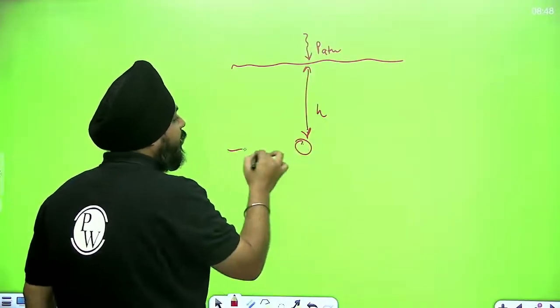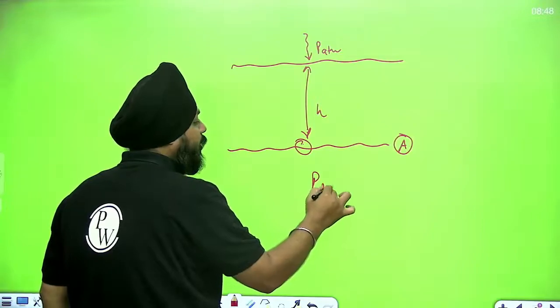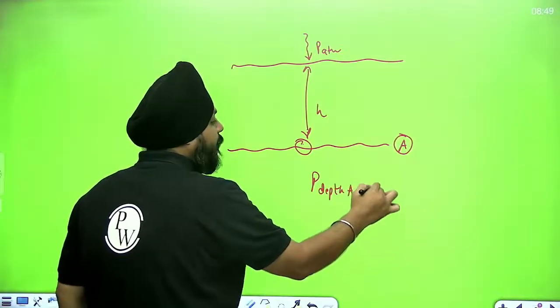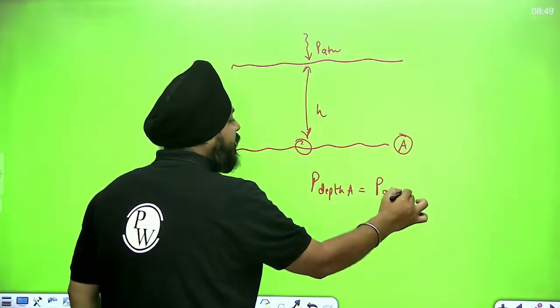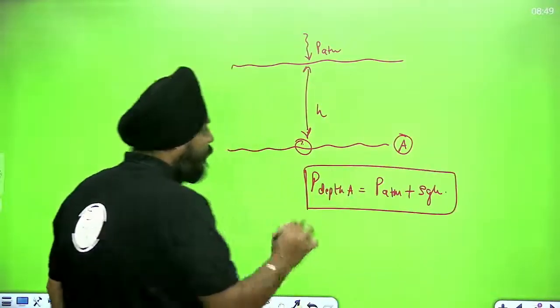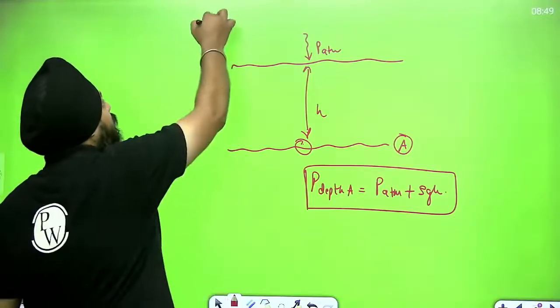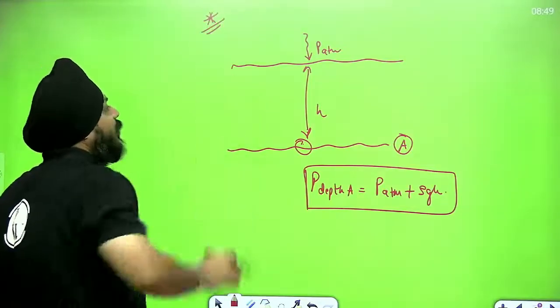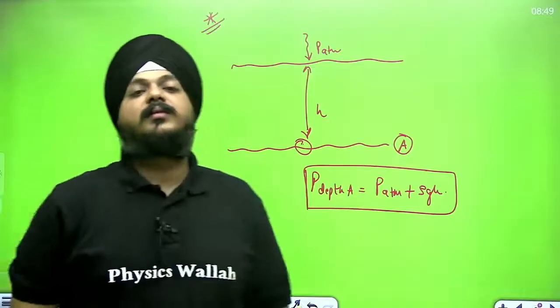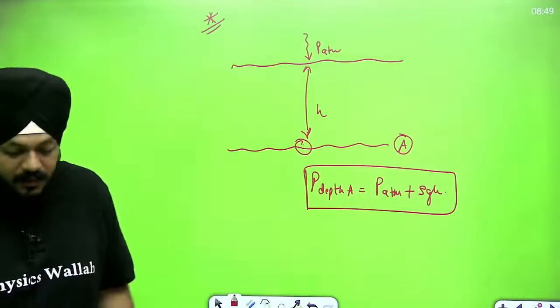So can I say that the pressure at the point A, at the depth h, will be equivalent to the pressure at the surface, that is atmospheric pressure, plus rho gh. This is how things are defined all the time.